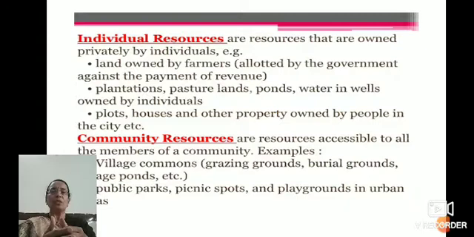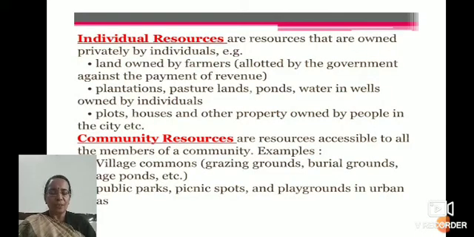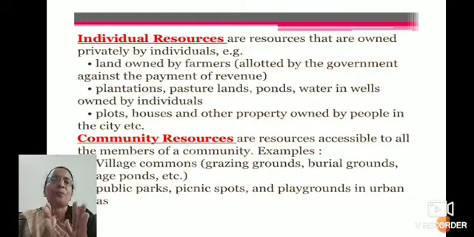Then we have community resources. These are resources which are accessible to all the members of the community. For example, grazing grounds, burial grounds, ponds, public parks, picnic spots and playgrounds in urban cities. All this comes under community resources. Public parks, picnic spots and playgrounds in urban areas are accessible to all the people living in them. So I hope this is clear, the types of resources.